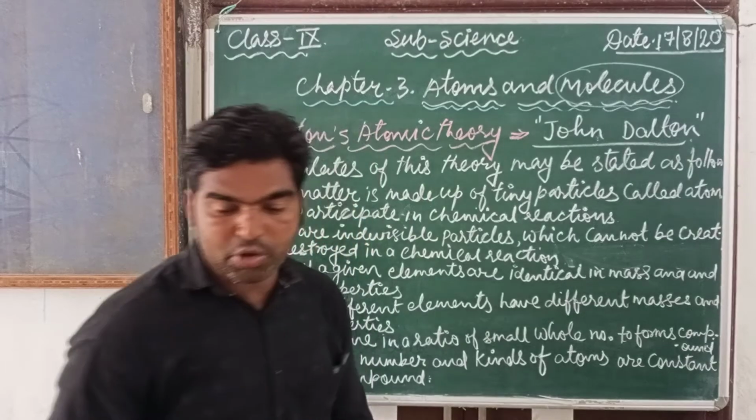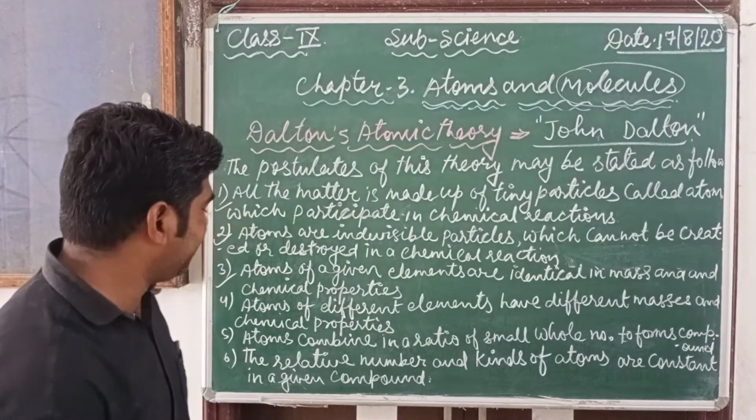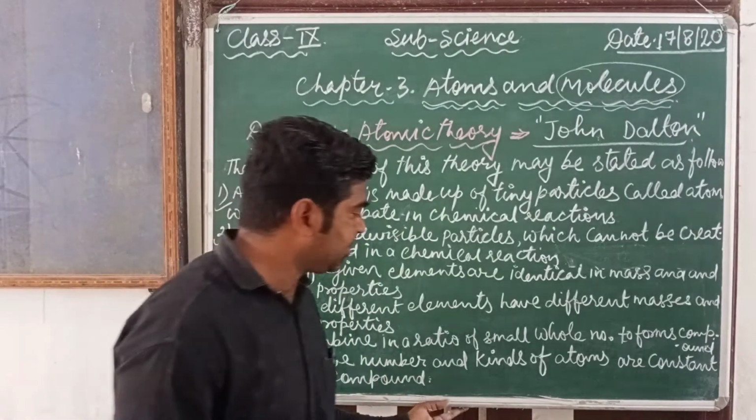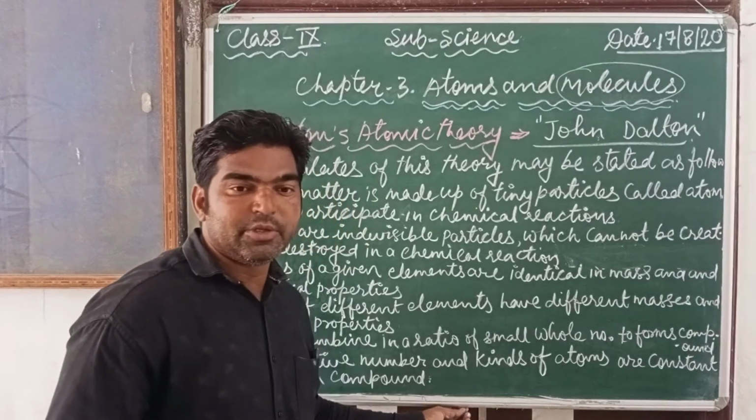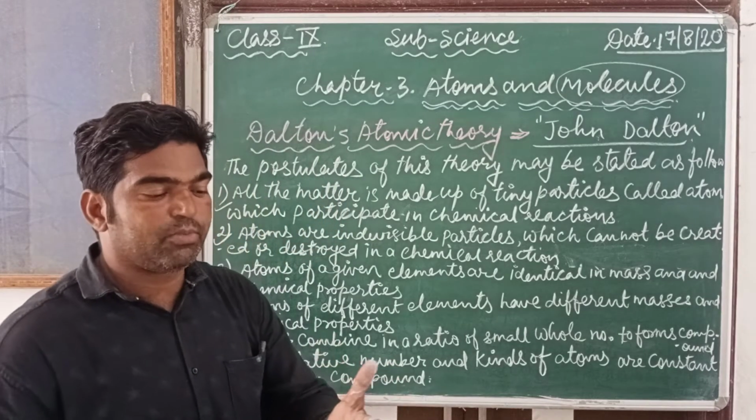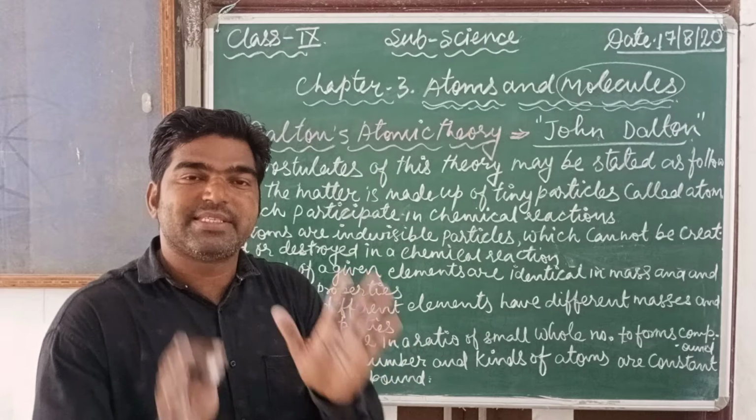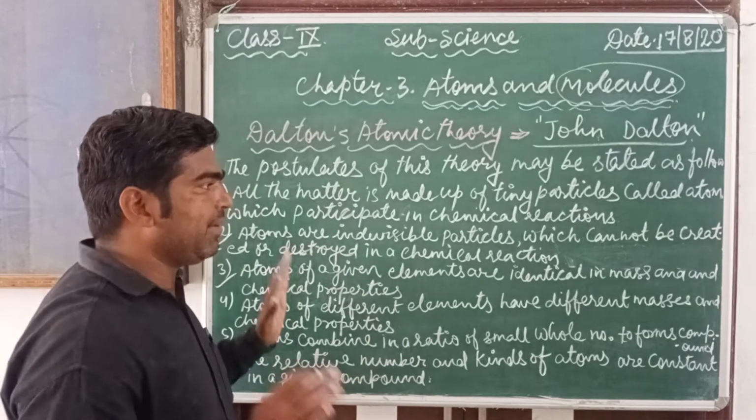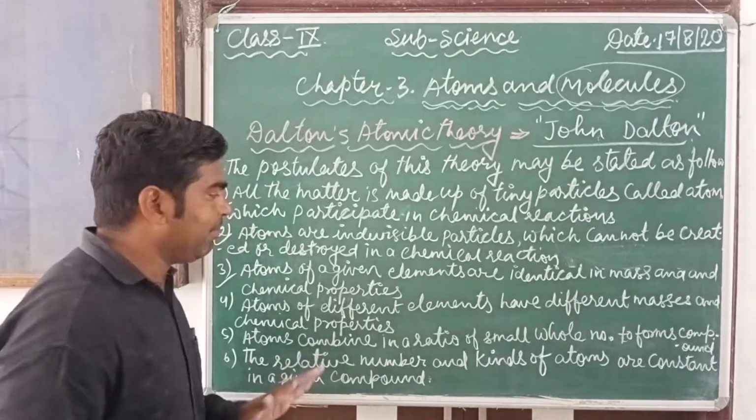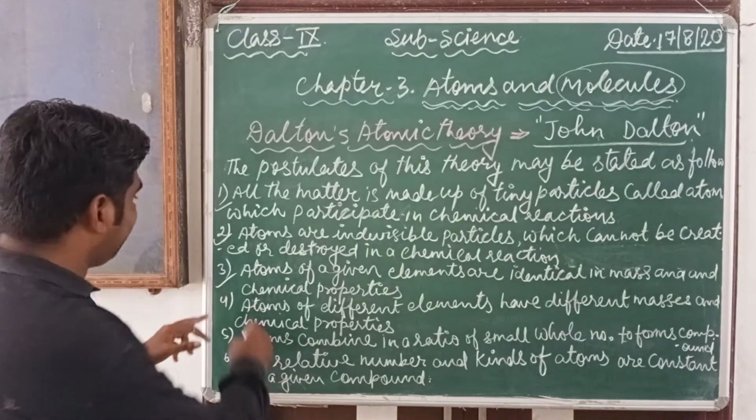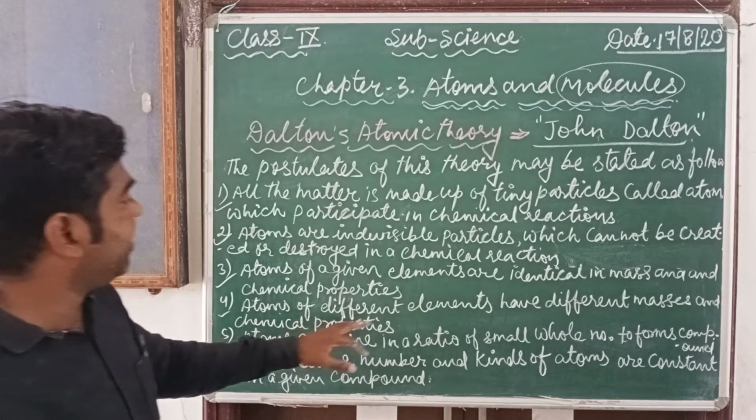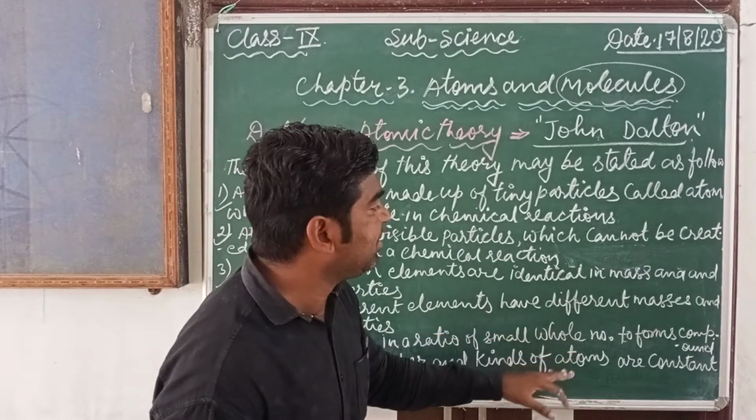So this applies to all oxygen atoms, or for example nitrogen N2, which is found in elemental form. In N2, both atoms of nitrogen have the same chemical property, and the same mass. Now next one, atoms of different elements have different masses.